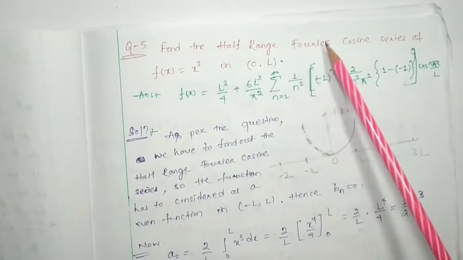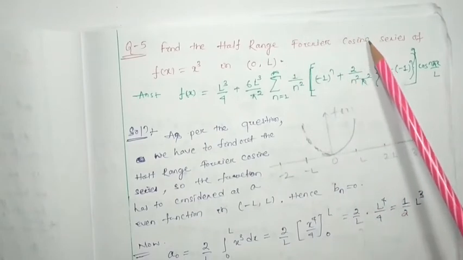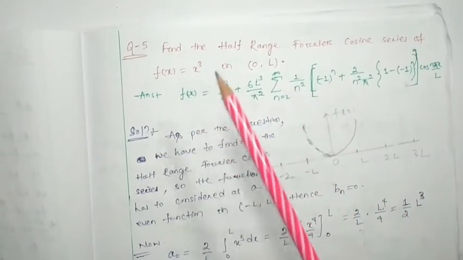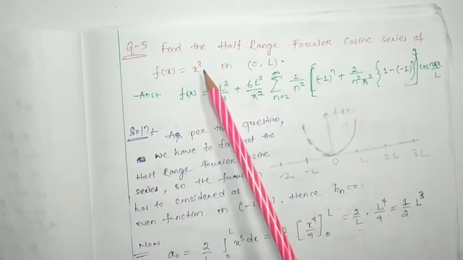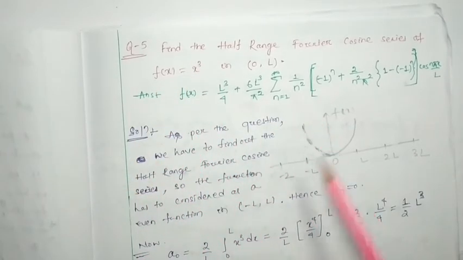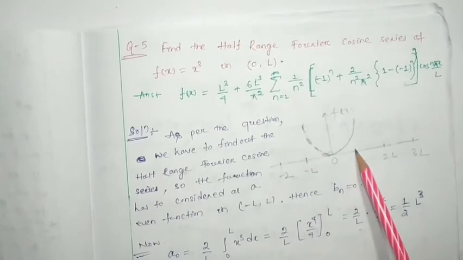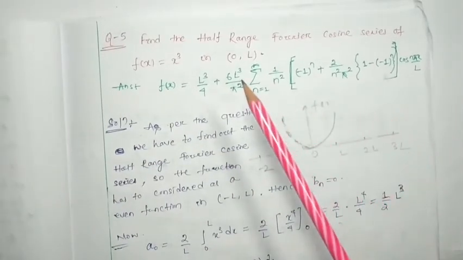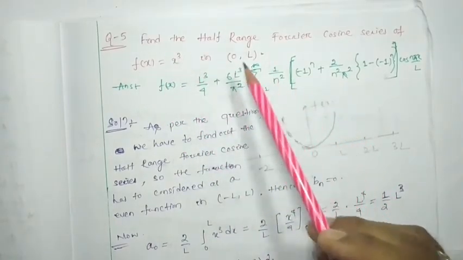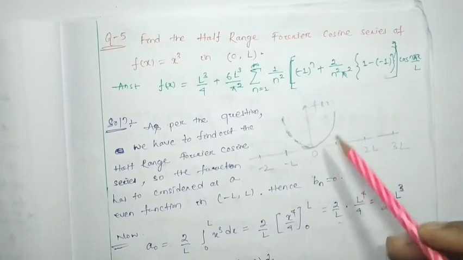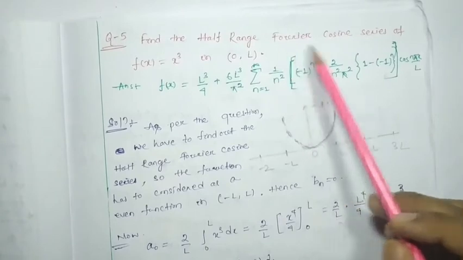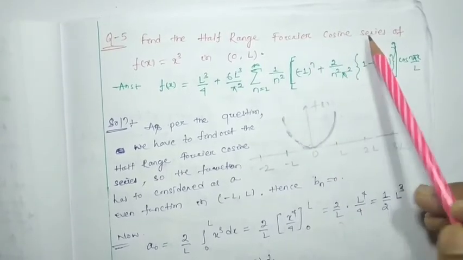So here, as the question asks us to find the Fourier cosine series of this function x cube, we have to consider that x cube will be an even function in between minus L to L. If we draw the function given in the question, that is f(x) equal to x cube in between 0 to L, then the function will be this much only. But we have to find the Fourier cosine series.